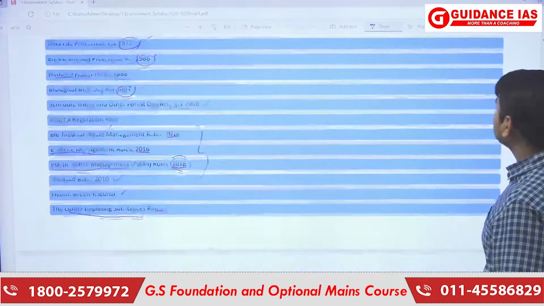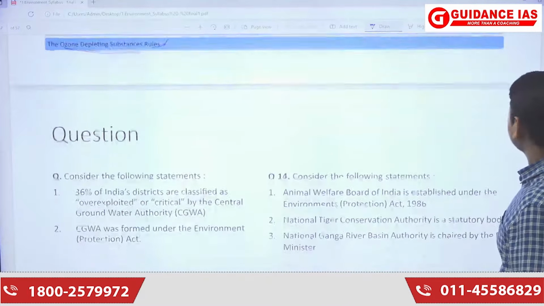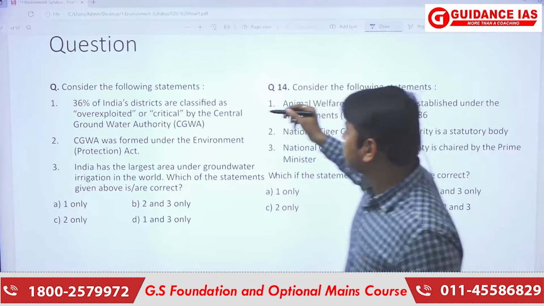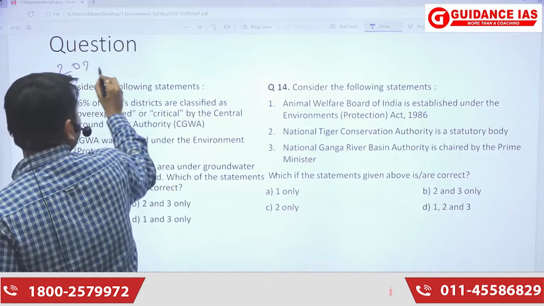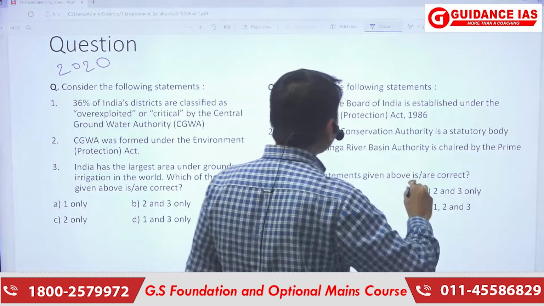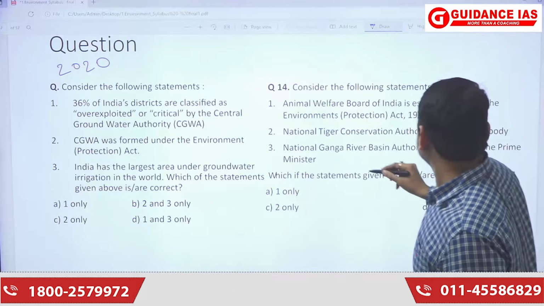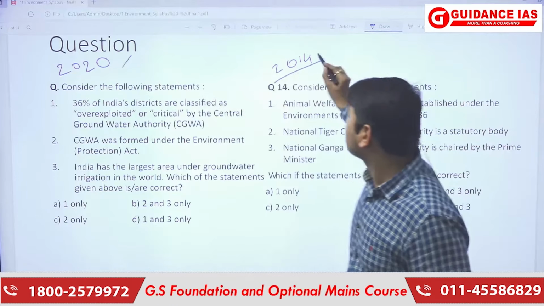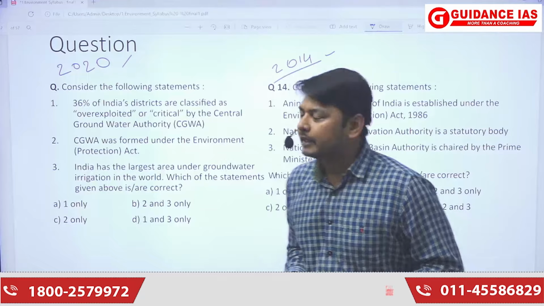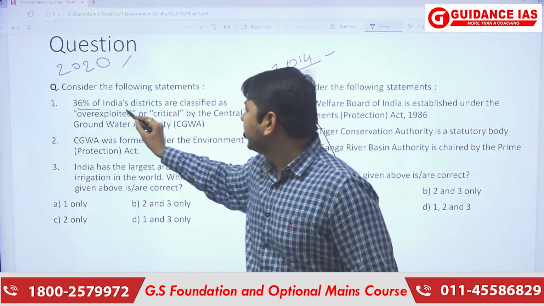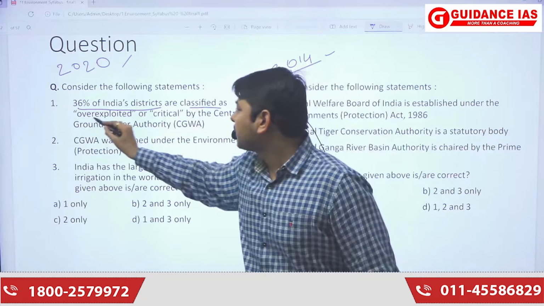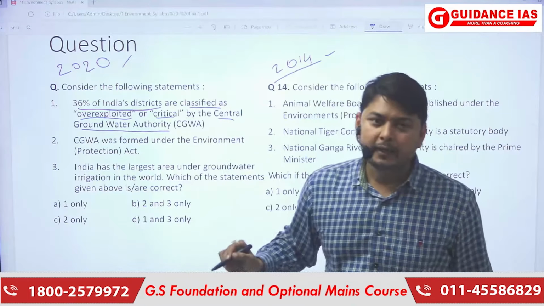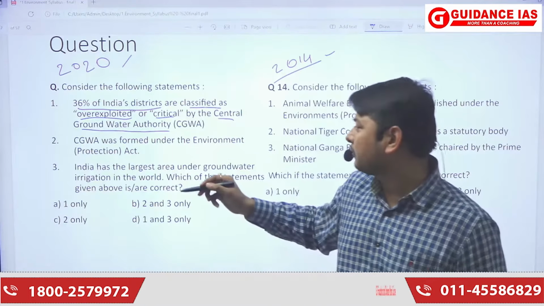Now next we will be seeing a question. The question is of 2 years. I think this one is 2020, and this one, on the Animal Welfare Board of India being established, is around 2014 or 15. So this is the latest question, and this is an earlier question. Now we will see, consider the following statements. First thing, 36% of India's districts are classified as over-exploited or critical by the Central Groundwater Authority. The question here is on the Central Water Authority.